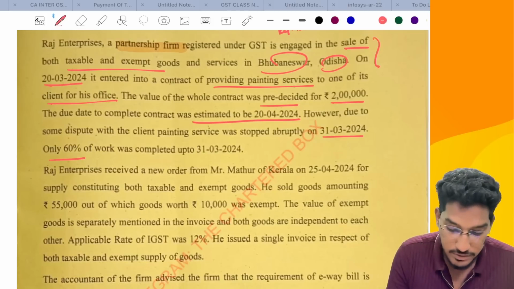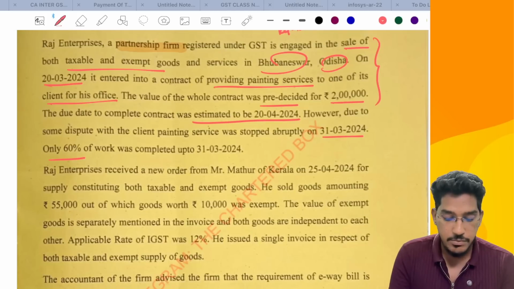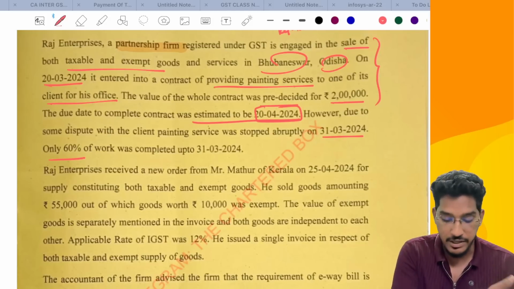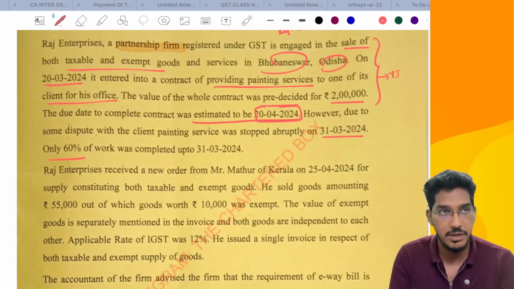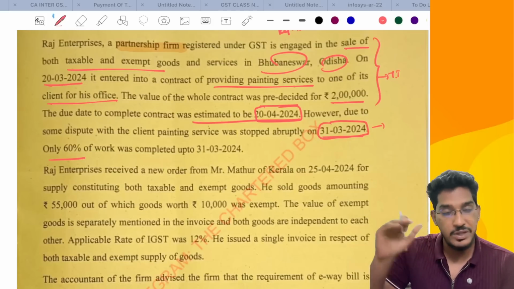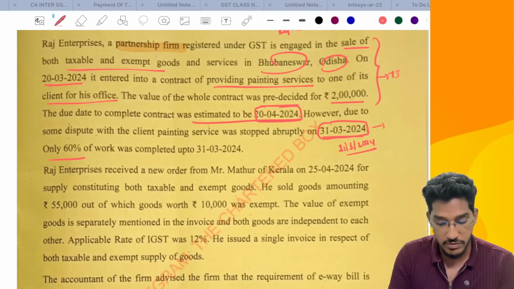Now this is a case of cessation of service before completion. You have agreed to provide the services. It is supposed to get completed on 20th of April, but it was stopped even before the service gets completed because of some issue. In that case, in the tax invoice chapter, as we have seen, if the supply of services ceases before completion, you are required to generate a tax invoice before that supply ceases, up to the extent of the value of the service provided. So here, Raj Enterprises will become liable to generate a tax invoice on or before 31st of March 2024.